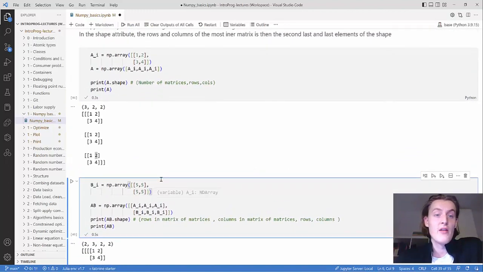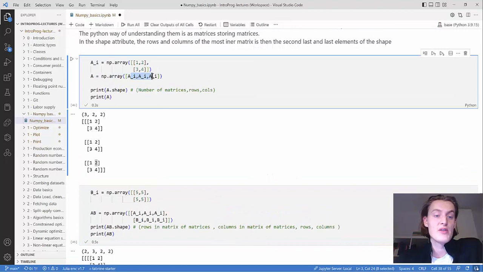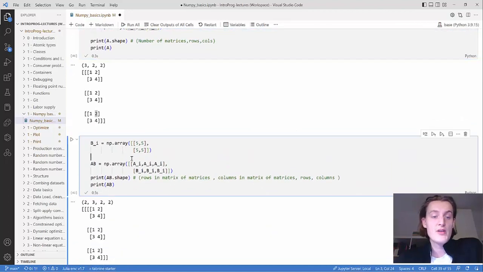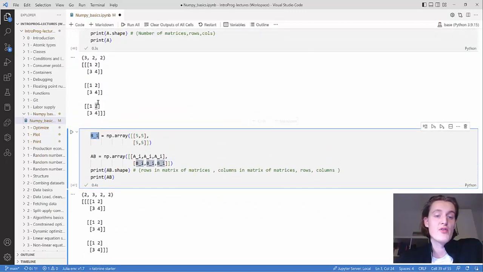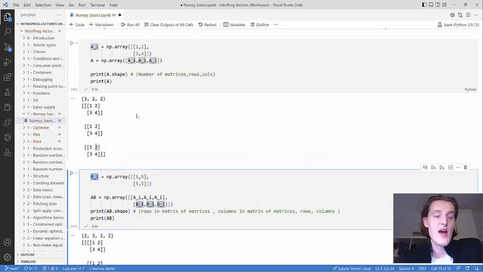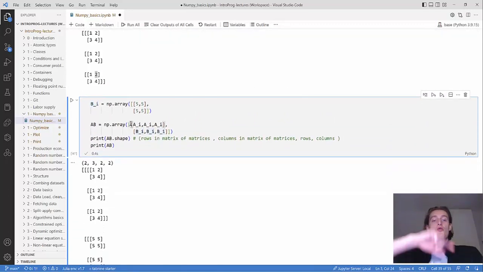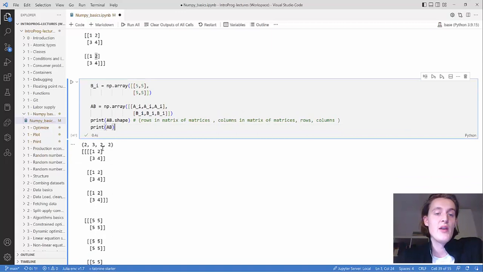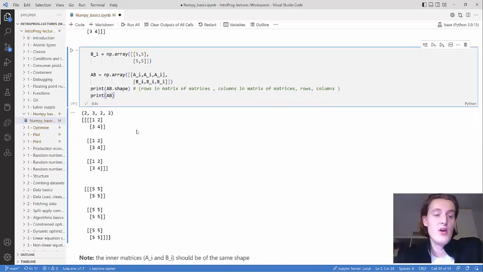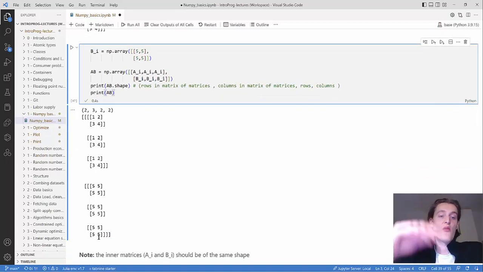You can also have not just 1 dimension of storing matrices, but 2 dimensions. So here we have a 4-dimensional array. I create a new small 2 by 2 matrix called BI with different elements than the AI, and then I store a 2 by 3 matrix of matrices, and it gets 2 by 3 and 2 by 2 dimensions. When you print it out, it prints out the inner matrices separately.